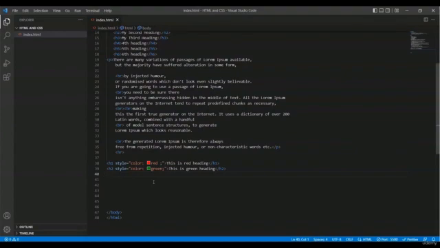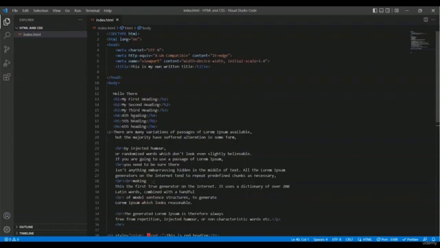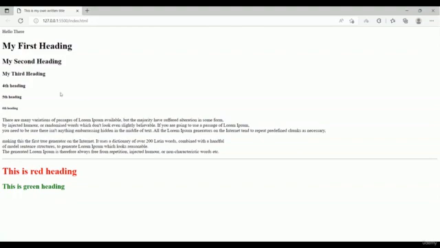For changing the background color, we have to add a style at the top of our HTML code, and we're going to add a style to our body tag. You can ask me the question, why do we have to add the style to our body tag? Because as I told you before, whatever we are writing in our website, we are writing inside the body tag. And as we are going to change the background color, this background is also a part of the body. That's why we have to add the style inside the body.